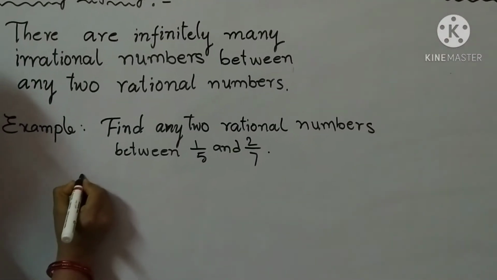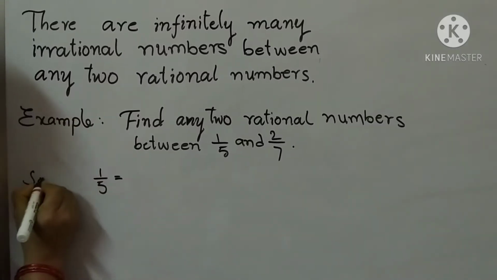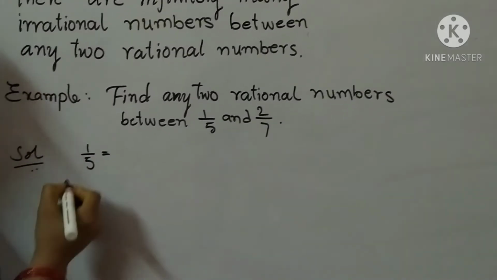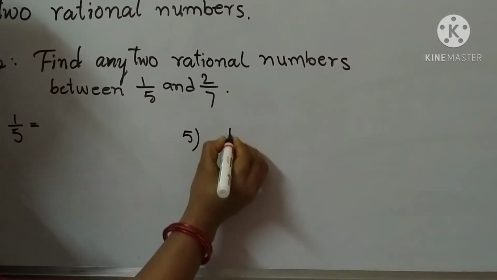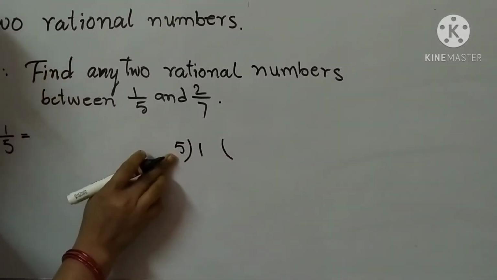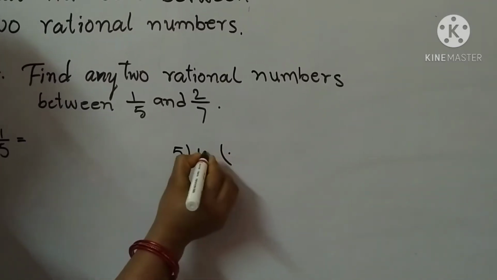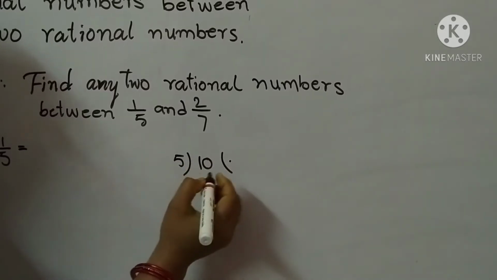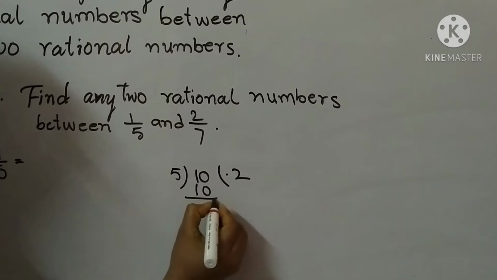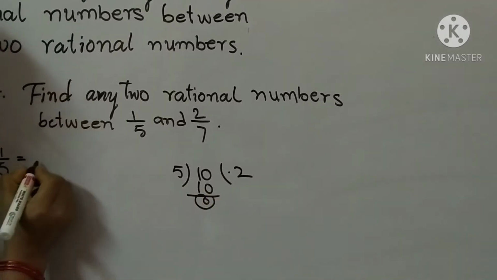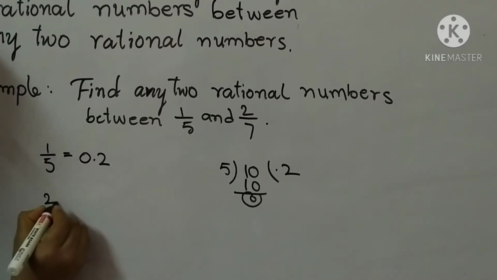We know that 1/5 is a decimal number. First write the solution: write 1/5 as a decimal using the division method. The denominator is 5 and the numerator is 1. Division is not possible directly, so keep the decimal point and take 0. How many times is it possible? 5 ones are 5, 5 twos are 10, so the remainder is 0. What is the decimal number? 0.2. Next, 2/7.